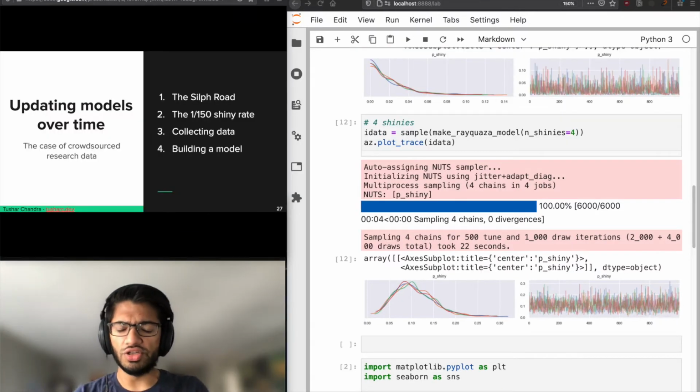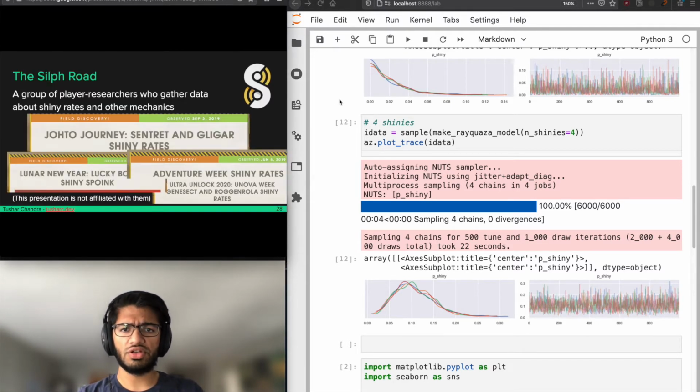Next thing we're going to do is talk about how we can use Bayesian inference to update our models and our beliefs over time. We're going to do this with crowdsourced research data from an organization called the Silph Road within the Pokemon Go community. They are a group of player researchers who gather data about shiny rates and other mechanics, like hatch rates. On this slide, you can see some of the press releases that they've put out, which is one for the Johto Journey event, where they ask what were the Chikorita and Gligar shiny rates, what were the Adventure Week shiny rates, etc.